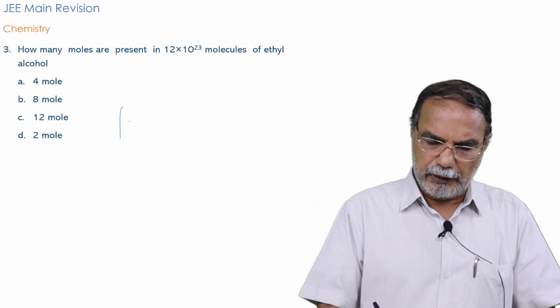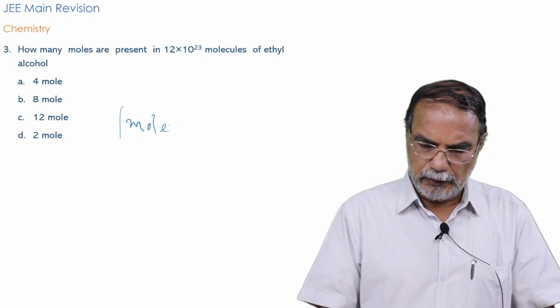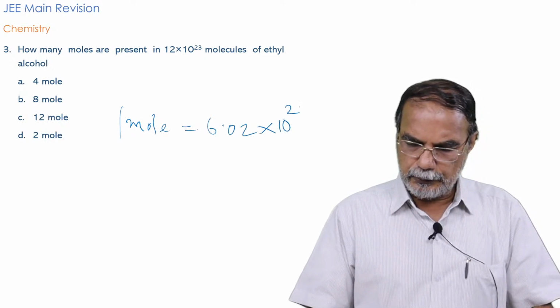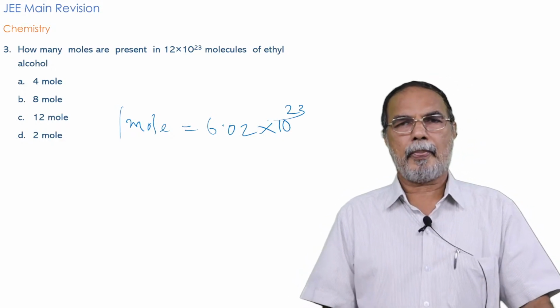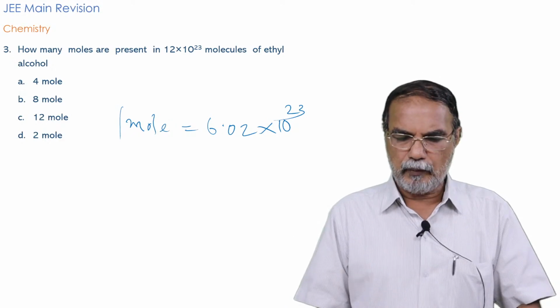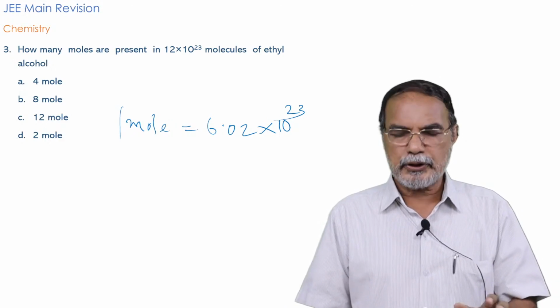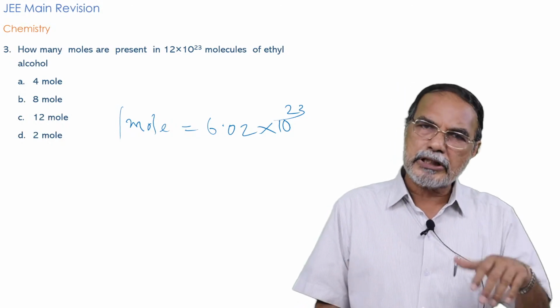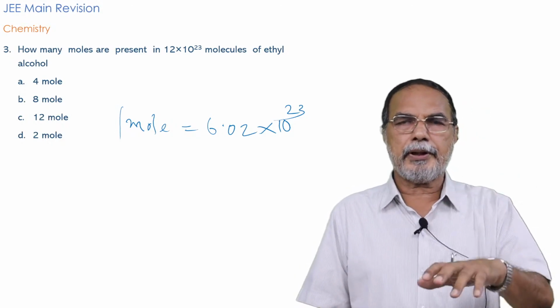it is the Avogadro number of molecules. 1 mole is equal to 6.02 into 10 raised to 23 molecules. That's the basic idea which every one of you may be knowing. So the question is, how many moles are present in 12 into 10 raised to 23?